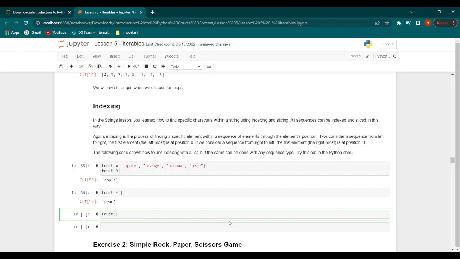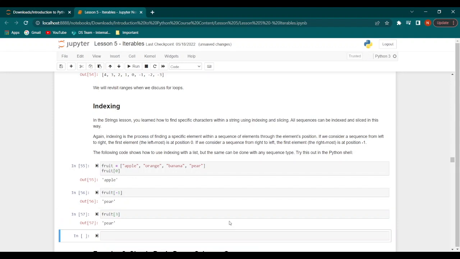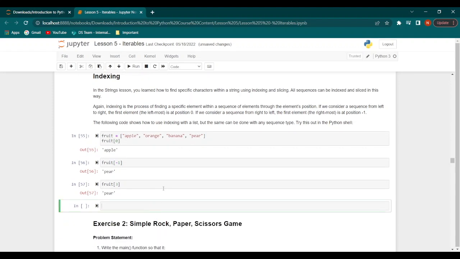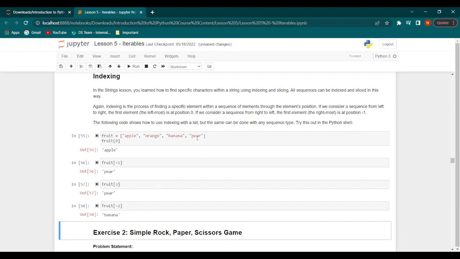Now, let's say we want to find the fruit which is at the 3rd position. This would give us pear again, because if you see in this list, pear is at 0, 1, 2, 3, the 3rd position. Now, if we say that we want the fruit at -2 position, it gives us banana, because counting backwards, this is -1, this is -2. So we have pear and then we have banana, and that's why this result gives us banana. So that's pretty much it. That's how we can do indexing with all kinds of sequences.